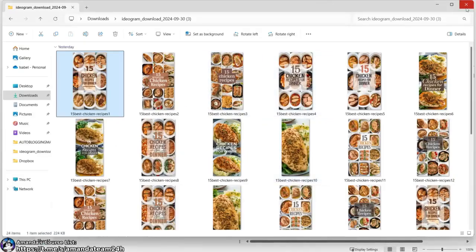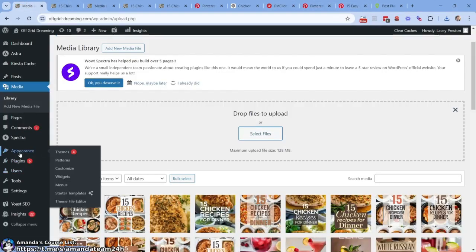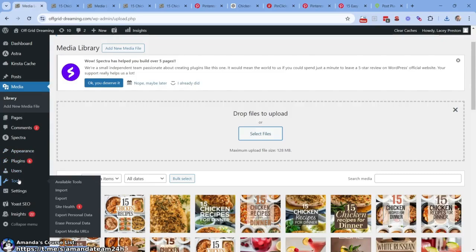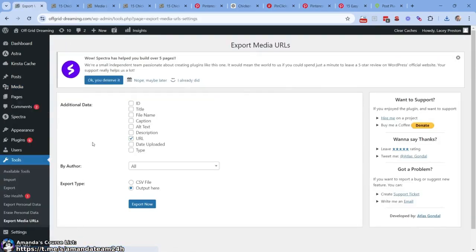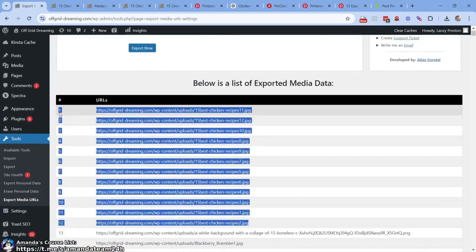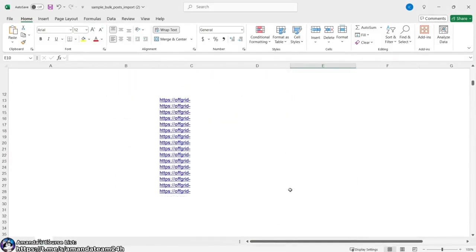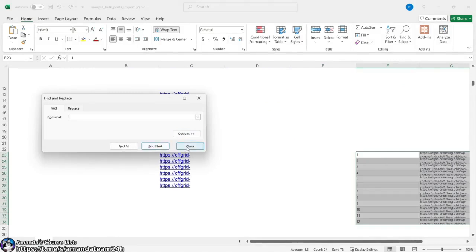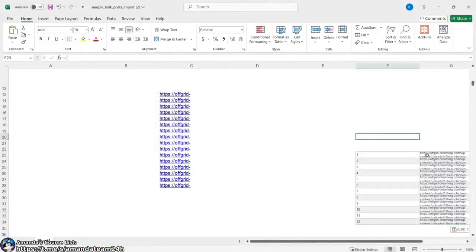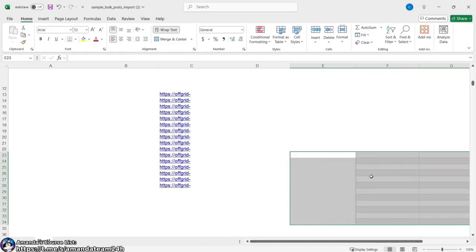All right, second step is this. Let's click out of here. We come back to the website, and we need to find export media URLs. This is a plugin. So the URL here, just export here, output here, and there you go. You have all of your URLs. What I often do is have like a Google Sheet ready, because what you're going to do is just dump these, right? Control V. All I want is this. I don't care about the rest of it. So now I have all 12 URLs.